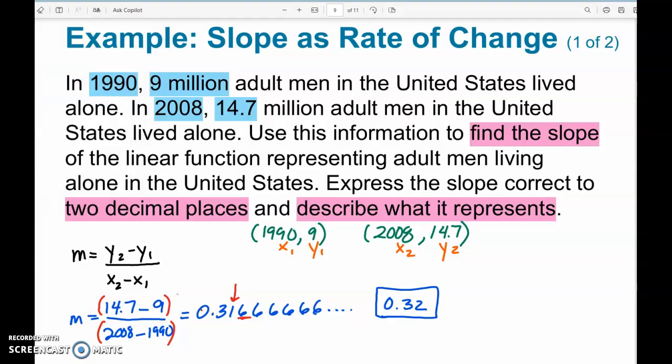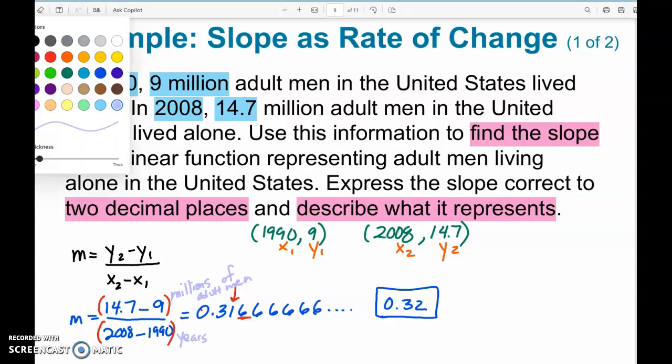On the top here, we said that the 9 and the 14.7 were millions. And not just millions, but millions of what? Millions of adult men. And in the denominator, this represented the years.